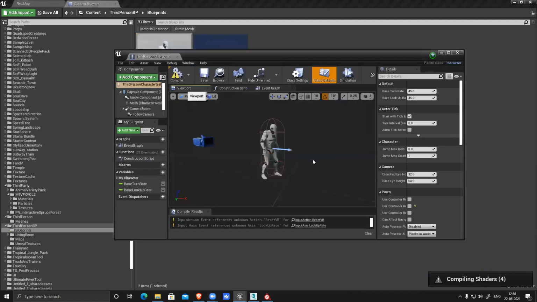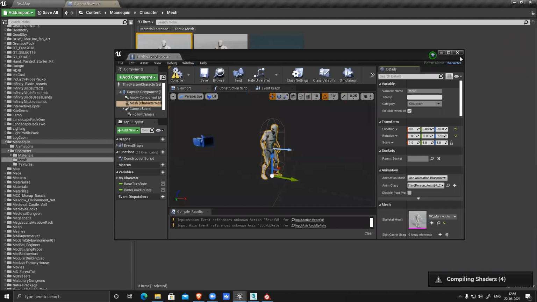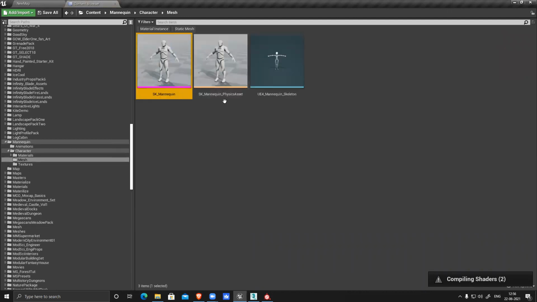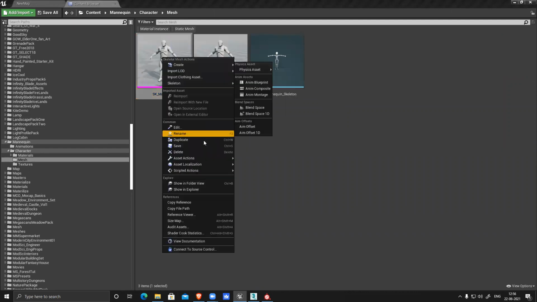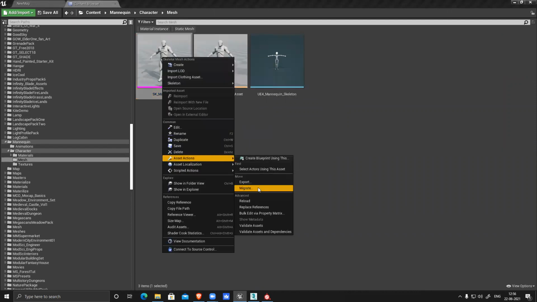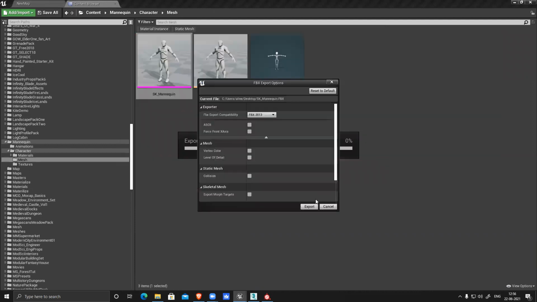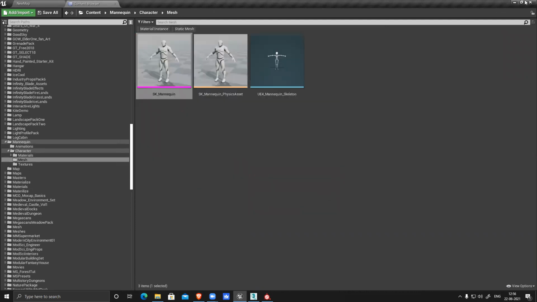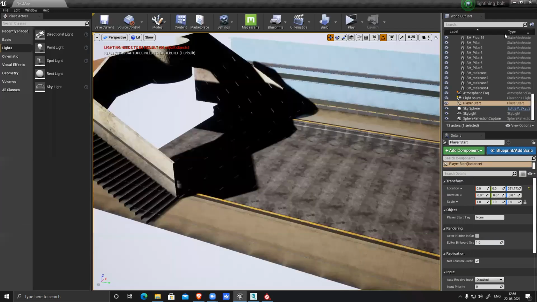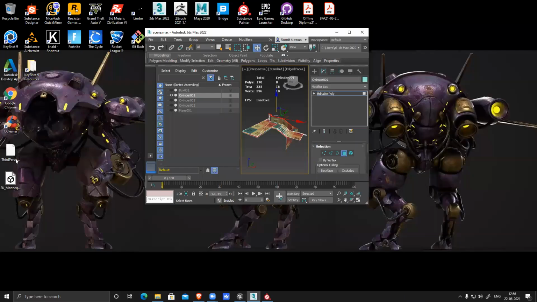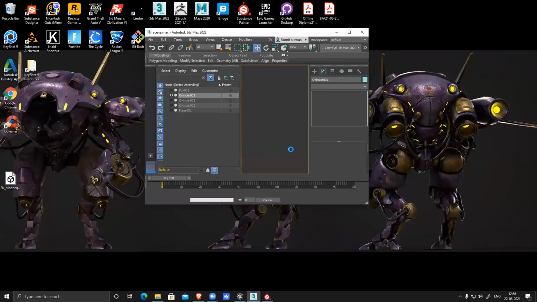Viewport, here is the character. Yeah, here it is. I need this character: right click, asset action, export, desktop is selected, save it, export it. Now I have this model outside Unreal, so I can just import the file.